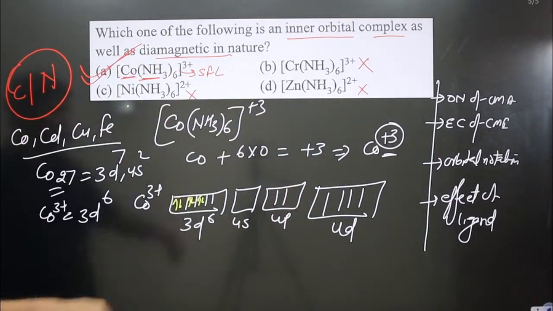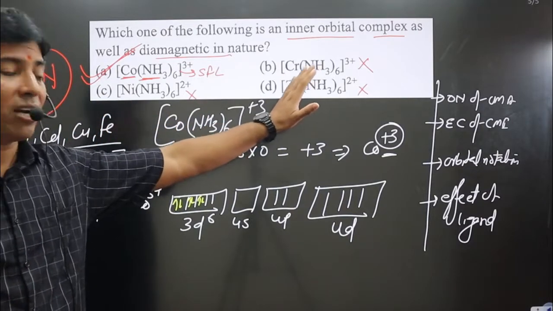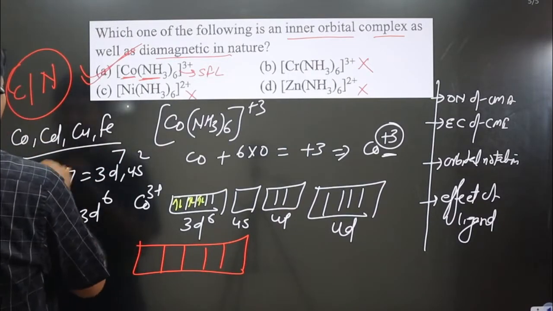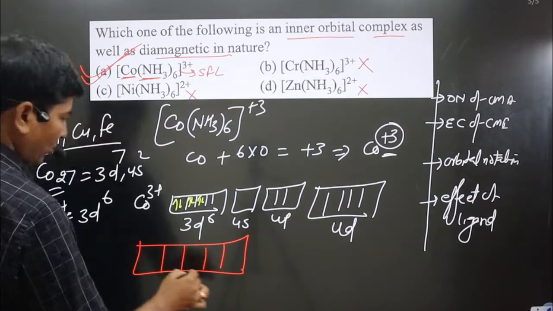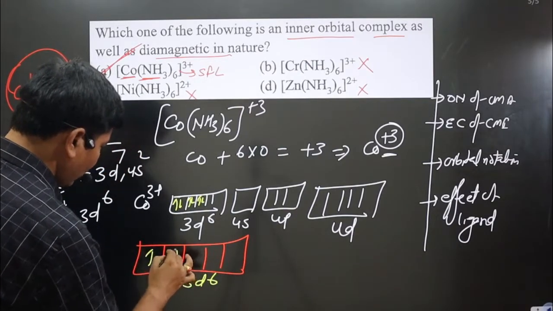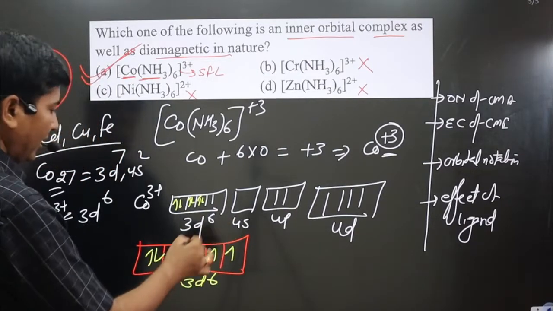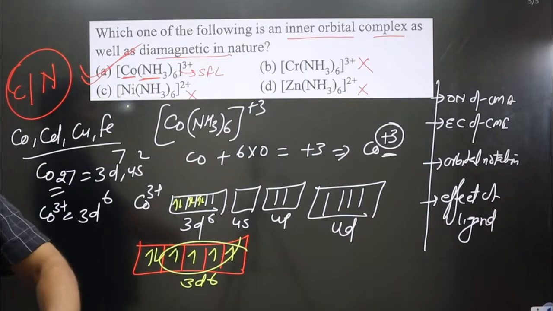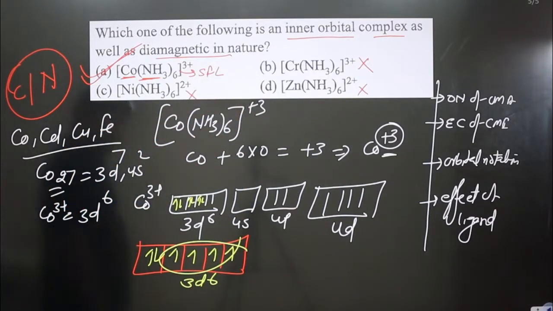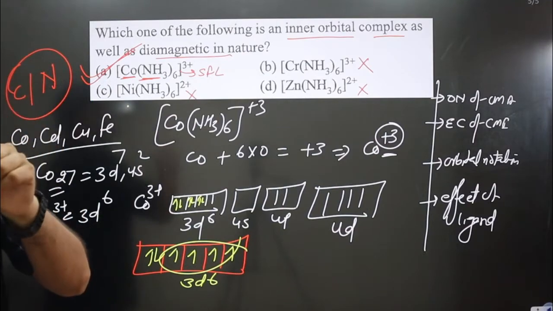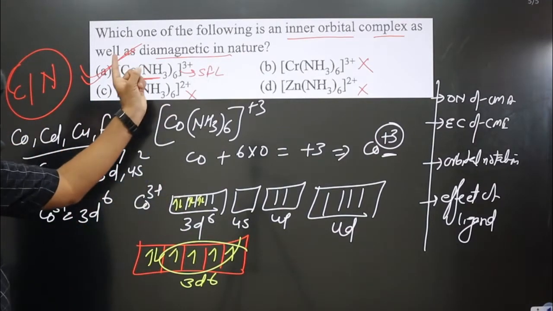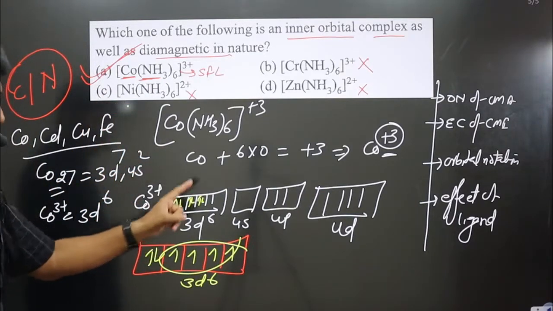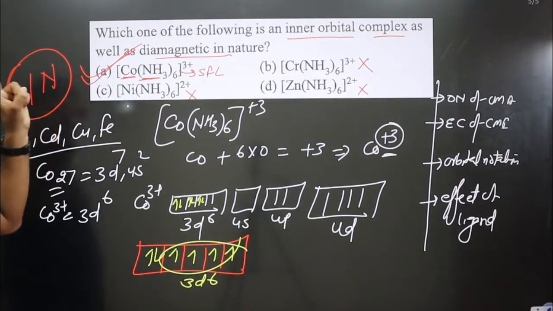If you go for the other complexes, pairing of electrons will not take place. In that case, with 3d6, 1 2 3 4 5 and 6, in each case you will definitely get unpaired electrons because pairing is not taking place. That is why they will show paramagnetic nature, but the question says diamagnetic nature. Diamagnetism is only possible when a strong field ligand is there and pairing of electrons takes place. That's why the most suitable and correct option is option A.